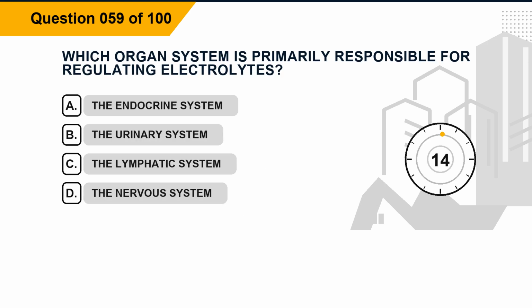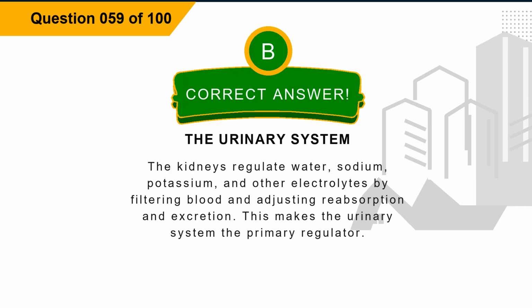Question 59. Which organ system is primarily responsible for regulating electrolytes? Option A, the endocrine system. Option B, the urinary system. Option C, the lymphatic system. Option D, the nervous system. The correct answer is option B, the urinary system. Explanation: the kidneys regulate water, sodium, potassium, and other electrolytes by filtering blood and adjusting reabsorption and excretion. This makes the urinary system the primary regulator.